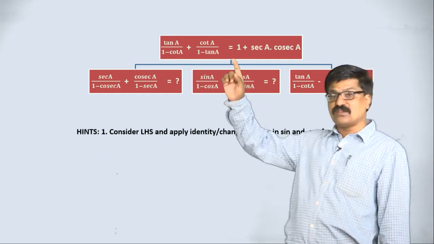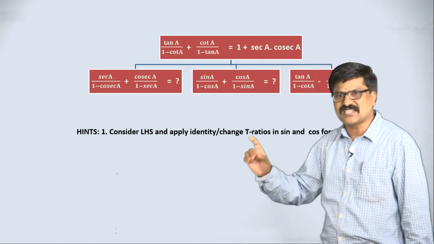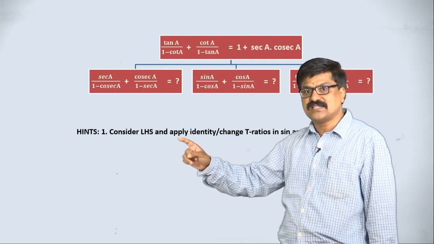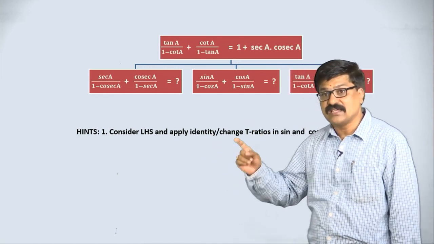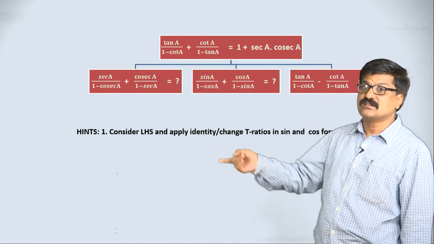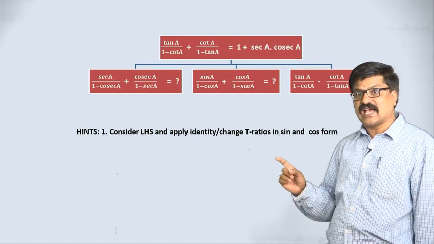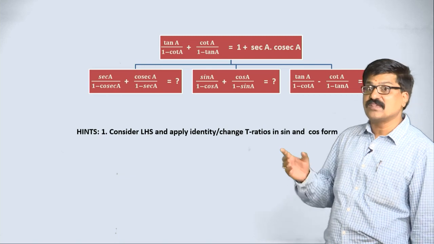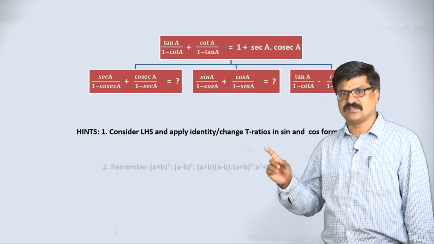See, when you are solving any kind of identity-based problem, I am giving hints here: consider LHS, apply an identity or any other algebraic formulae, and change T ratios into sin and cos form if other forms are there. Most of the time we are doing this.